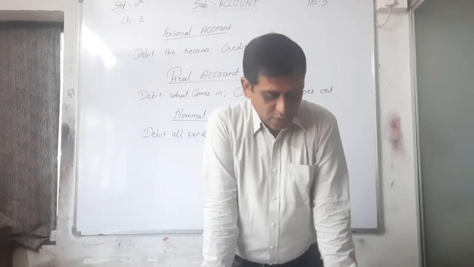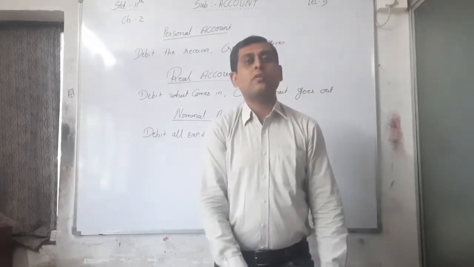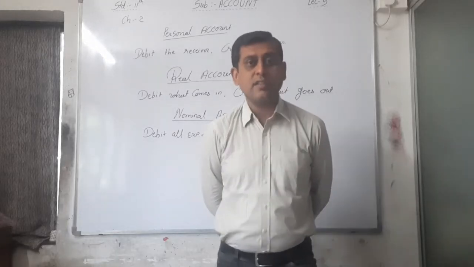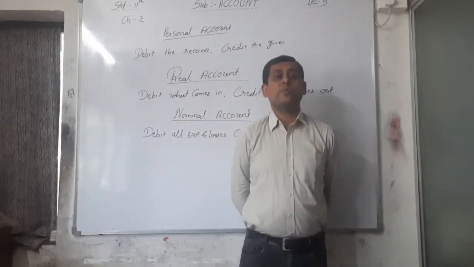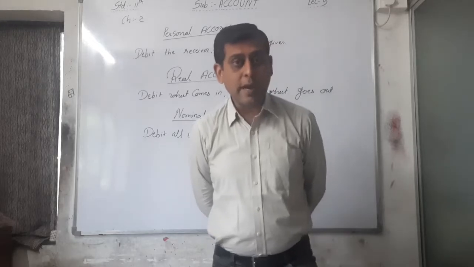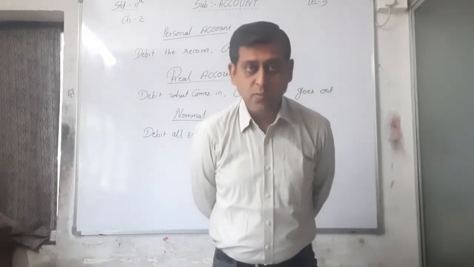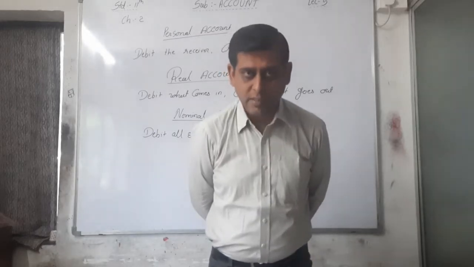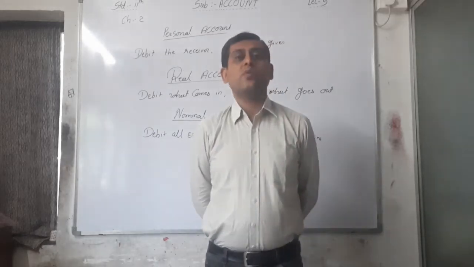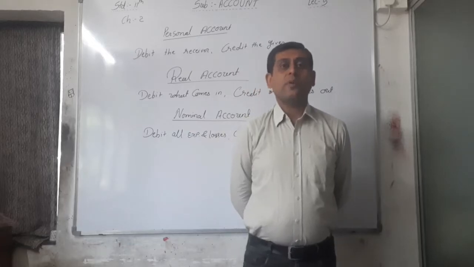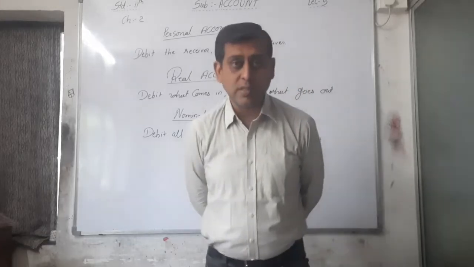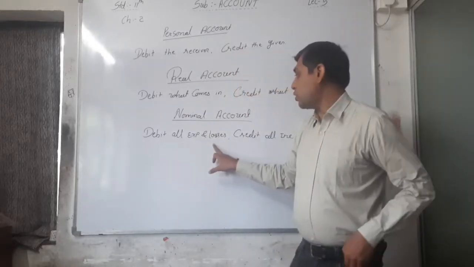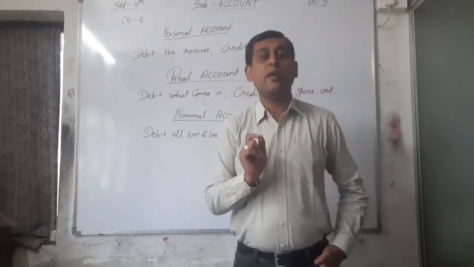First transaction: 5,000 paid for salary. See, the word paid is there and salary is an expense for the business. Whenever the word paid is there, it is an expense for the business; when the word received is there, it is income for the business. Here 5,000 is paid as salary, that's why salary is an expense, and that's why salary account will be debited. All expenses or losses will be debited here.